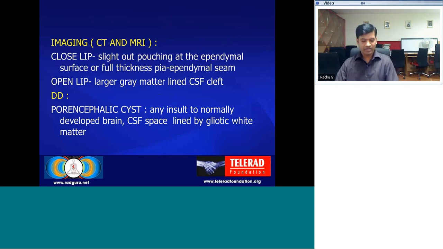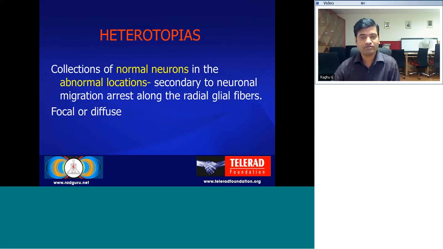On imaging, again, CT and MRI are the important modalities. In closed lip, even when the gray matter is not clearly seen, there is slight outpouching of the ependymal surface, or a full thickness ependymal seam can be seen. In open lip, there is a large gray matter lined CSF cleft. Again, as I told you earlier, the differential possibilities include the porencephalic cyst, secondary to insult to the normally developed brain, which is replaced by CSF fluid, but it is lined by gliotic white matter.